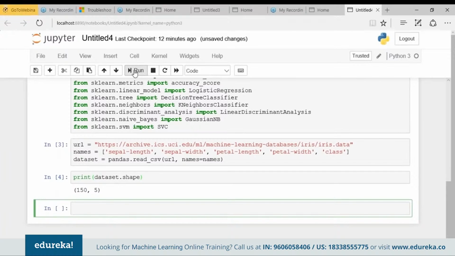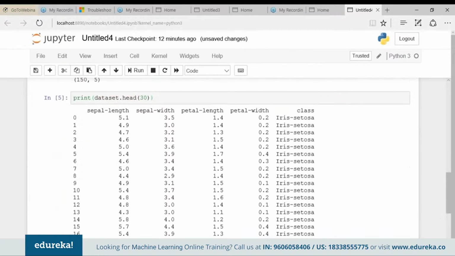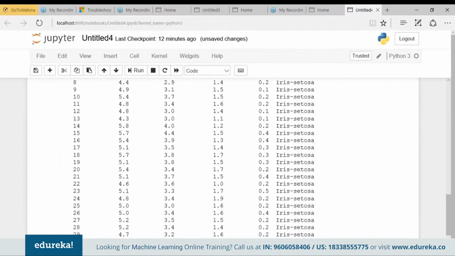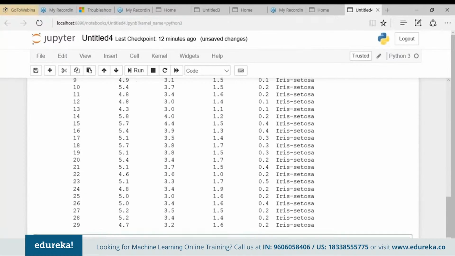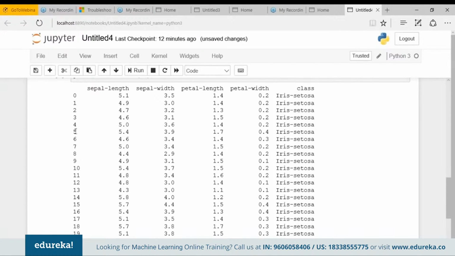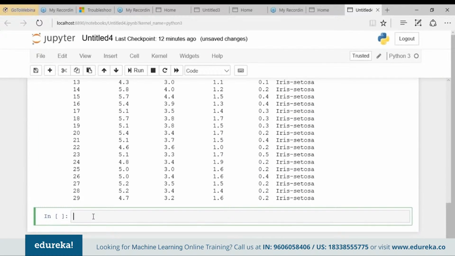Let me just print the first 30 instances of the dataset. So print dataset.head. What I want is the first 30 instances. This will give me the first 30 results of my dataset. When I hit the run button, what I'm getting is the first 30 results, 0 to 29. So this is how my sample dataset looks like: sepal length, sepal width, petal width, and the class. So this is how our dataset looks.